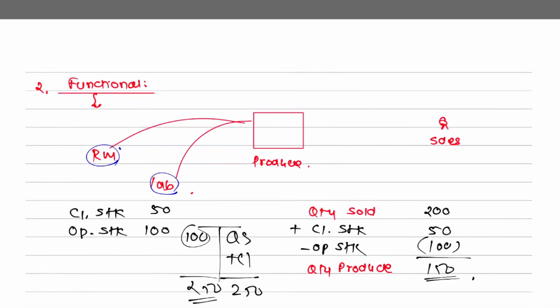Because in order to know how much raw material you want or how many hours of work should be done, it depends upon quantity produced. So therefore, the first budget will be the quantity produced. Clear with this thought process? First budget you will make is which budget? Your quantity produced budget.